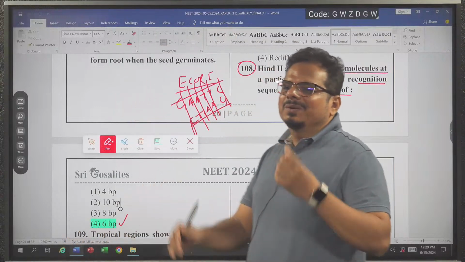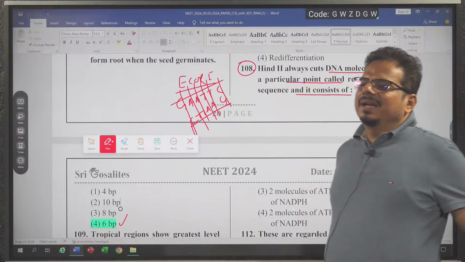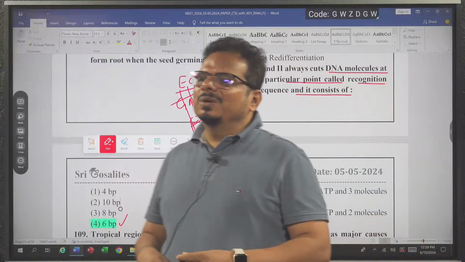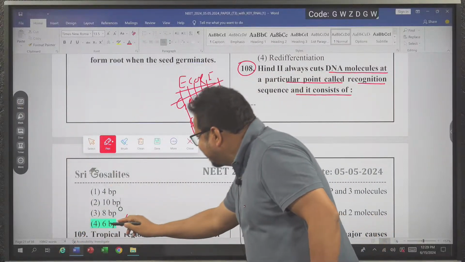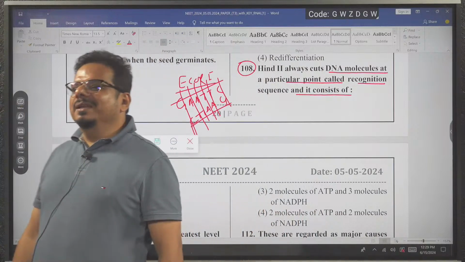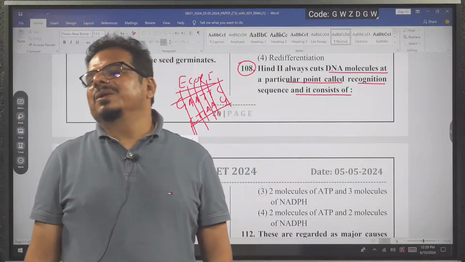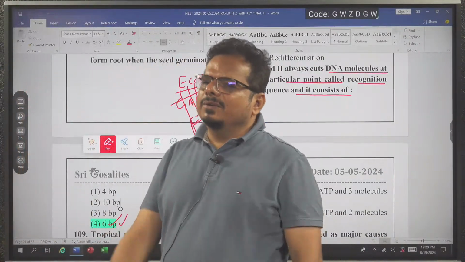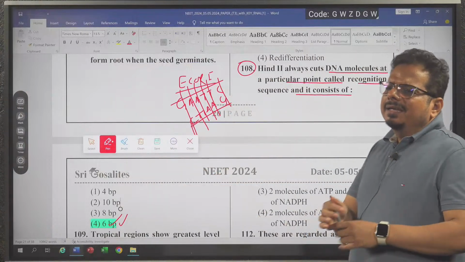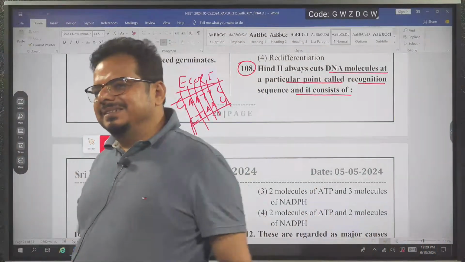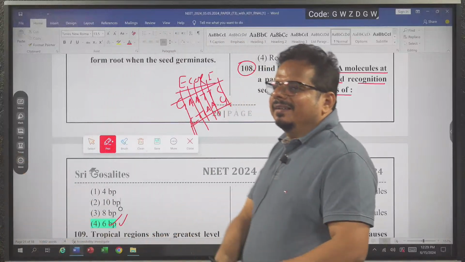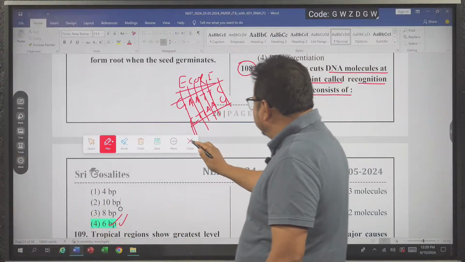You can take the benefit of doubt, because NCERT has not told about HindII, but about EcoRI the NCERT author told that 6 base pairs are there. So we are just going to tick 6 base pair. HindII also has 6 base pairs, but it is not mentioned in NCERT. We just connect it with the answer of EcoRI. Done? Over. Can we move ahead? Now we are moving ahead. Next.